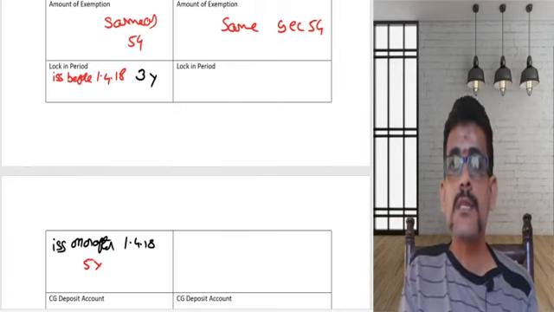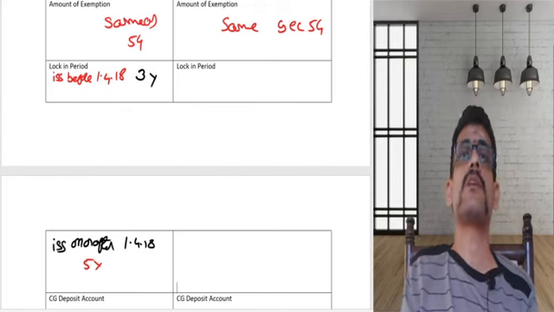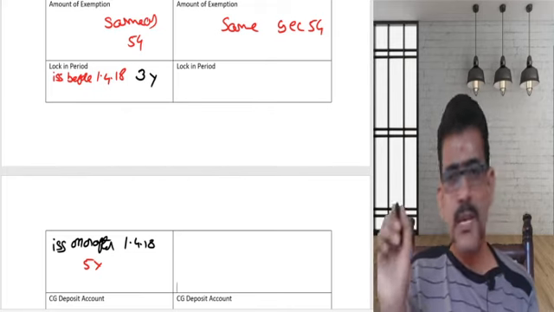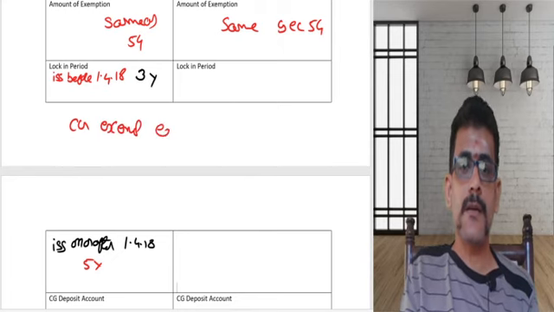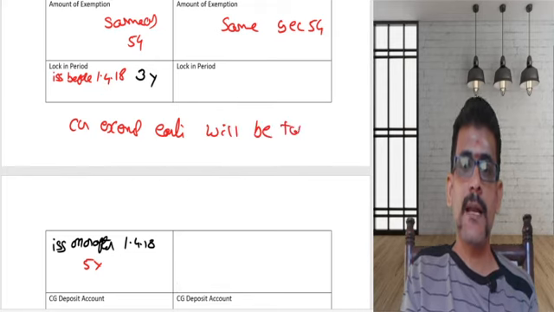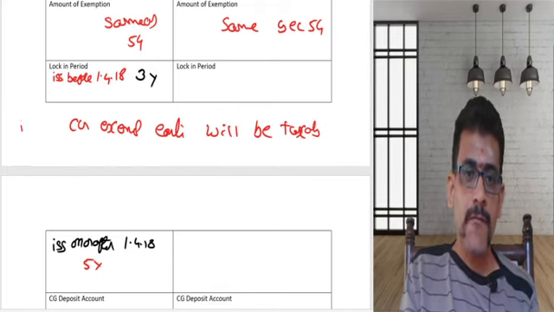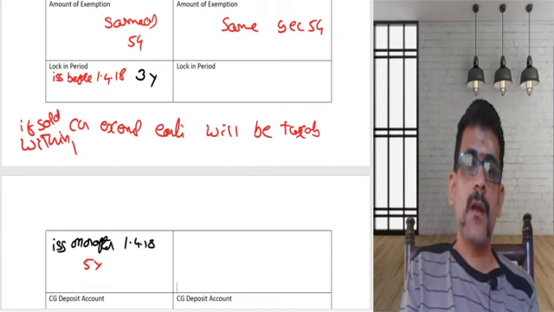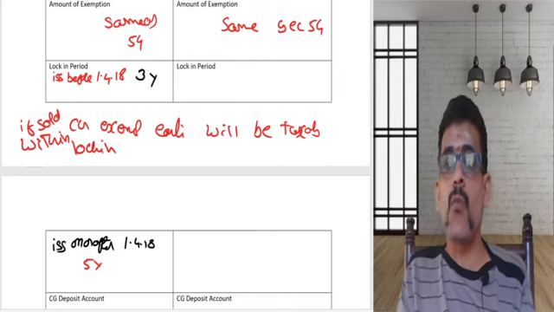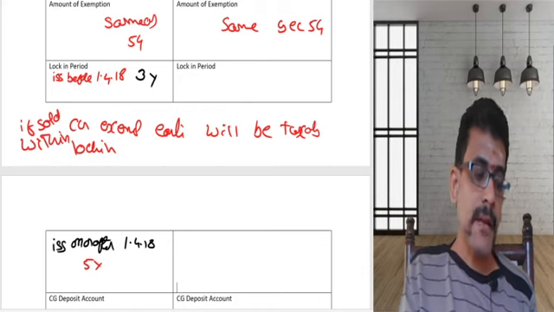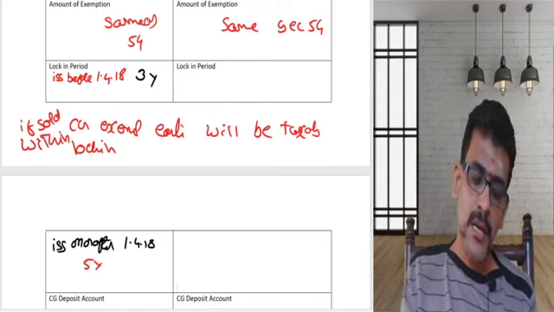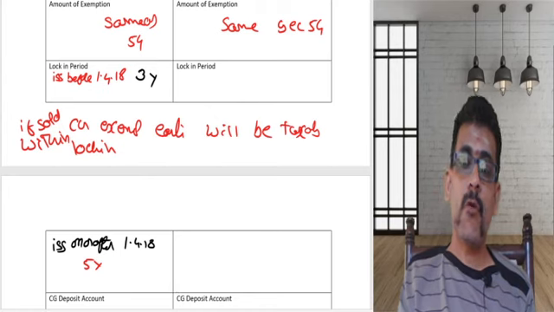That means you should not sell the asset within a period of 3 years, or within a period of 5 years. If you sell, what will happen? Capital gain exempted earlier will be taxable. Whatever capital gain exempted earlier will be taxable if sold or transferred within the lock-in period. Entire capital gain will be taxable. That is the lock-in period for 54 EC.